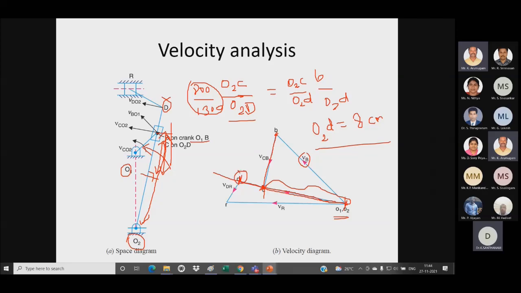So after I located the point D, I have to draw a perpendicular, right, for the link DR. I have to draw a perpendicular from the point D. So this is my perpendicular line, and I have to draw a horizontal line. So since the slider is sliding in a horizontal axis, from the fixed point I have to draw a parallel line to locate the point R.